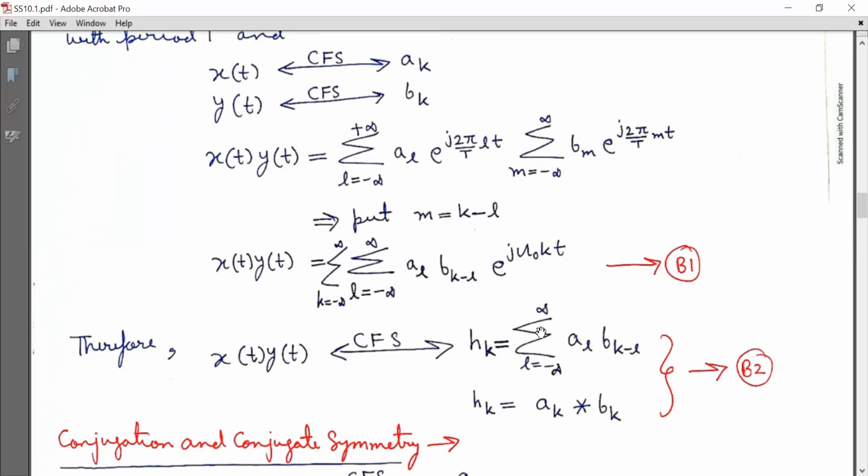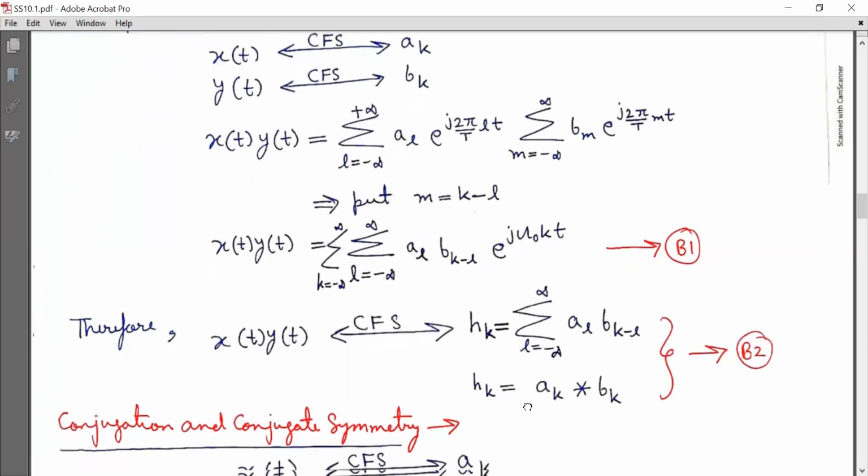So hk is equal to summation l running from minus infinity to infinity al b with subscript k minus l. This is called convolution sum. Therefore, ak linearly convolved with bk will give you hk. This is very important.